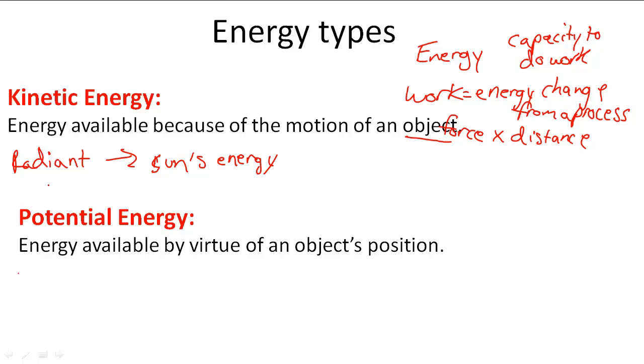We also have thermal energy, which is going to be very important for our understanding, because it is the energy associated with the motion of atoms and molecules. So that's thermal energy.